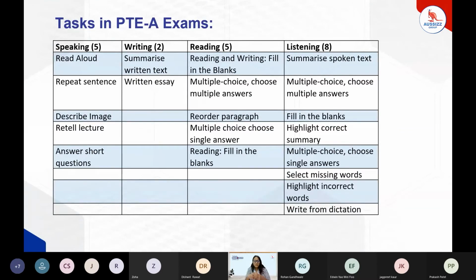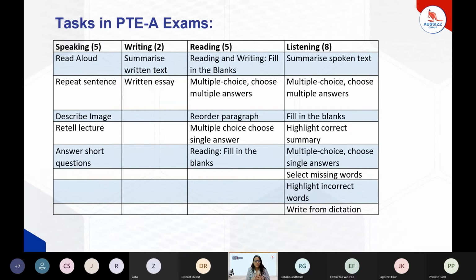So now let's discuss the tasks which are there in the PT exams. There are 20 tasks: 5 in speaking, 2 in writing, 5 in reading, and 8 in the listening module. These are the 20 tasks involved in the PT exams. A few of the tasks are integrated.